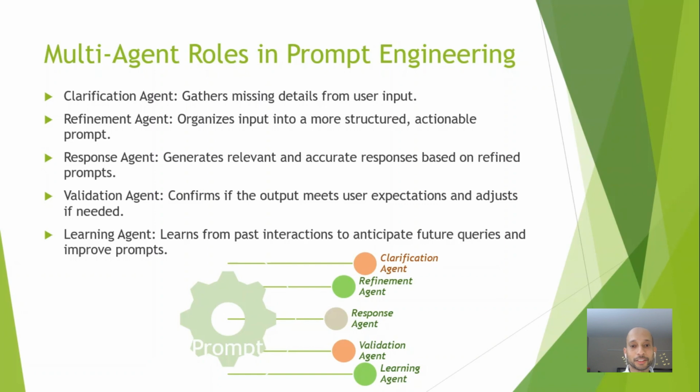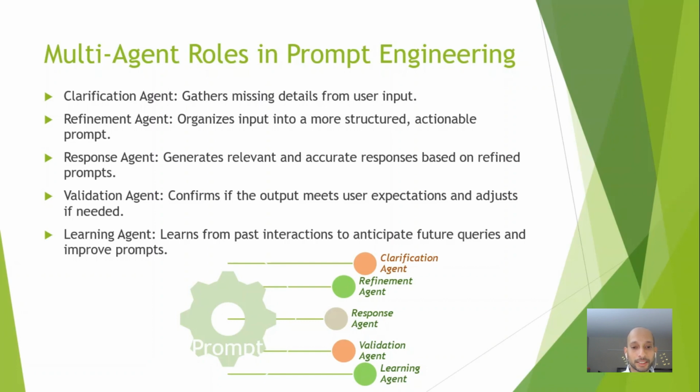The validation agent checks whether the output meets the user's needs and if not, triggers another round of clarifications. Lastly, the learning agent improves future interactions by learning from past queries and their resolutions. This is just like the thumbs up and whether we like the answer or not in ChatGPT, which will go as feedback to the learning agent and will refine the AI model further.